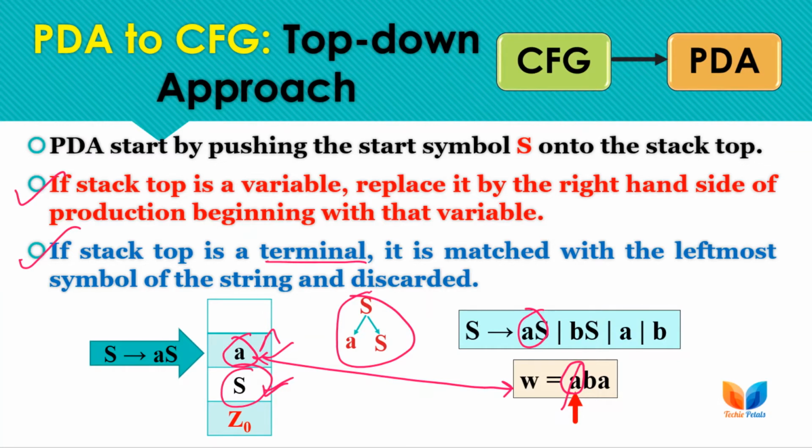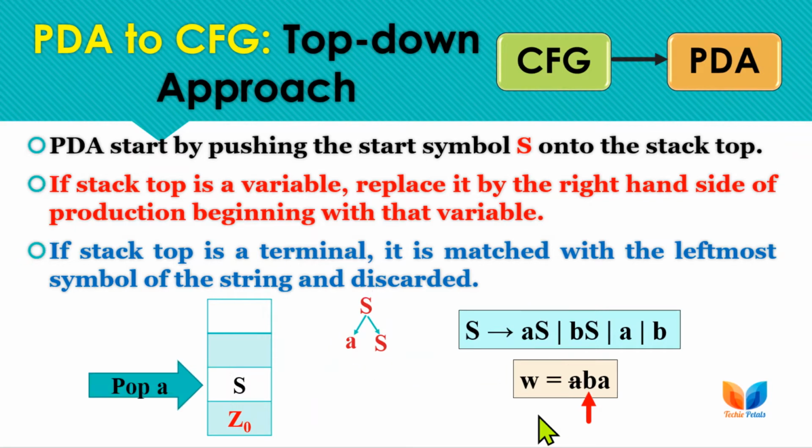One thing to note here is this: if we are having a terminal on the stack top but we are not having the matching symbol of the input string, that means either we are not following the right order of the production rules, or secondly the string that we are trying to accept or derive is not according to the grammar production rules. So you need to take care of these things. If we are having a terminal on the stack top, then it must have a matching leftmost symbol of the input string.